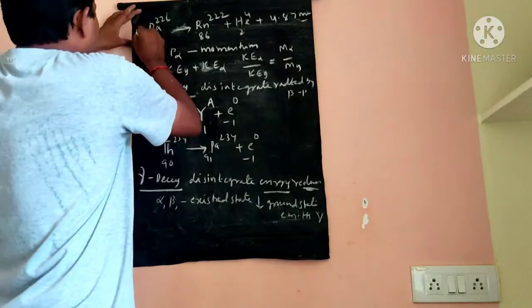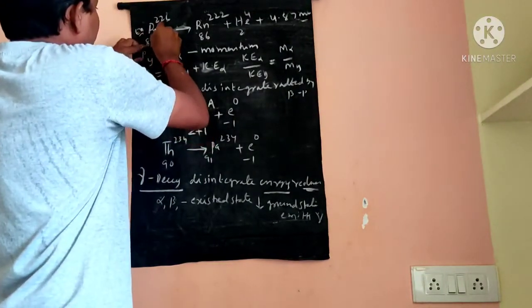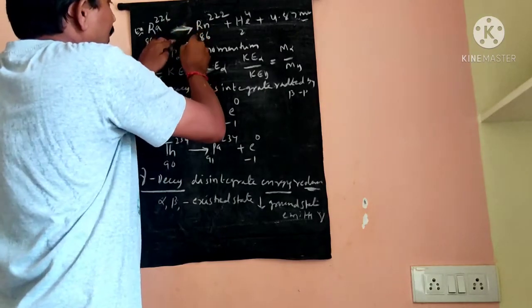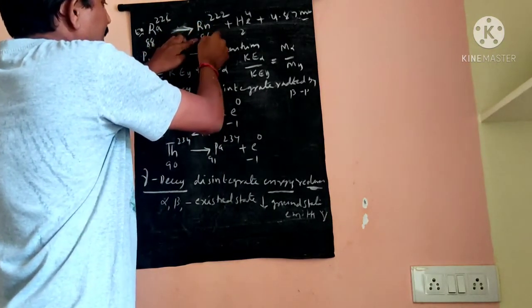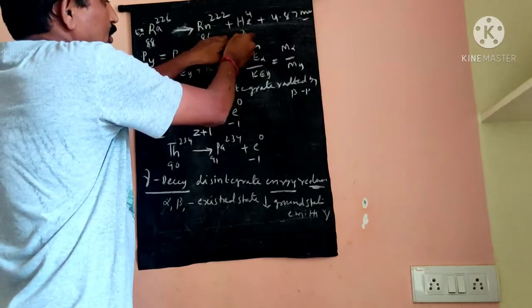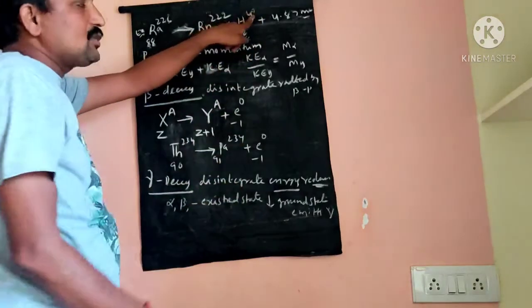For example, in alpha decay of radium 88-226, after decay it is converted into radon 86-222. The atomic number reduces by 2 units and the mass number reduces by 4.